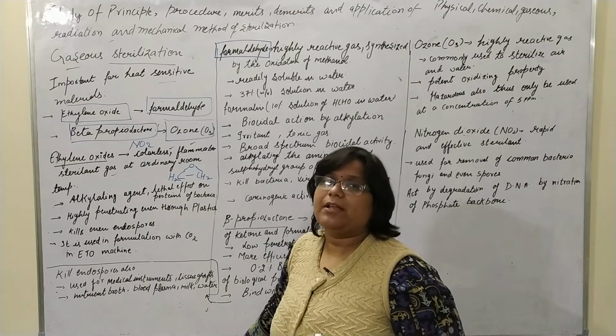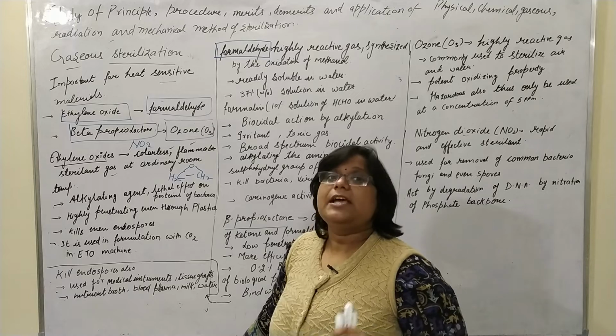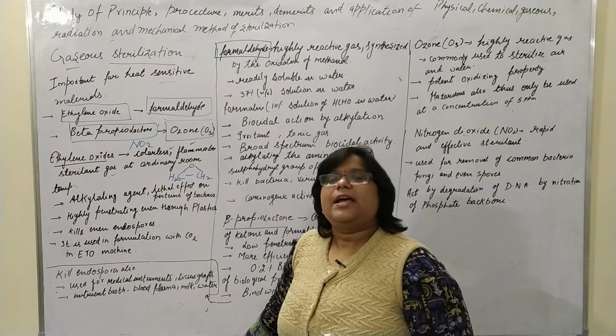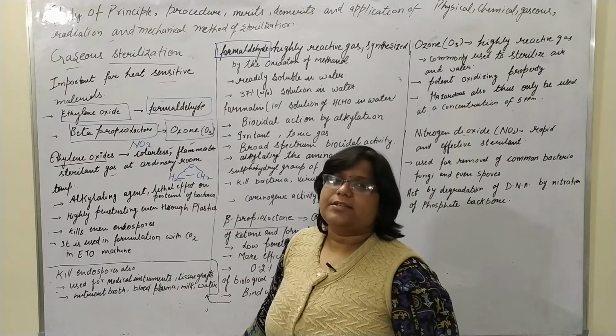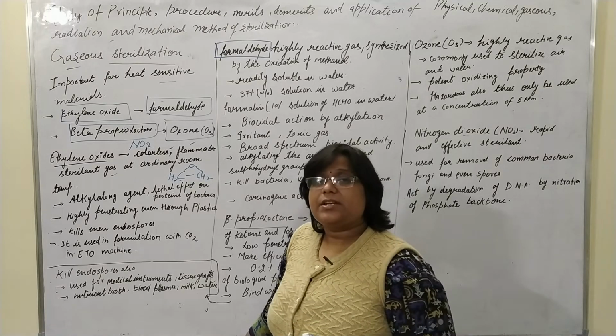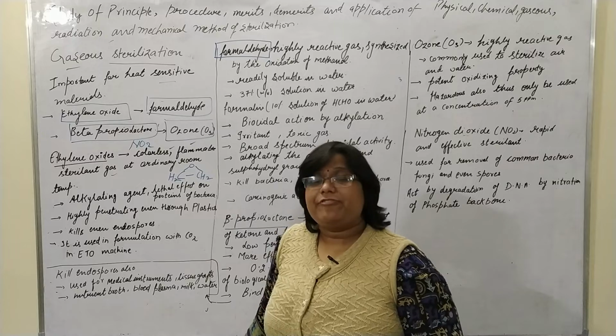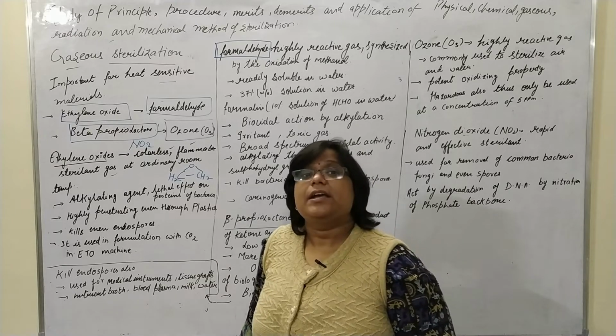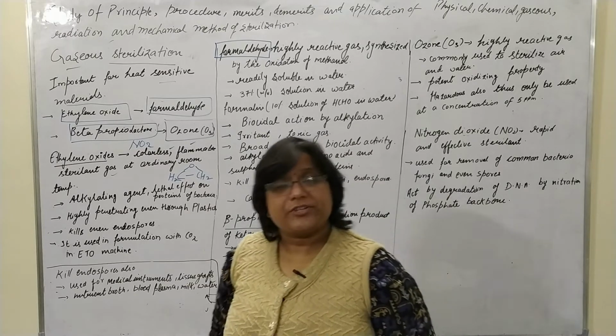It means that if the chemical used for sterilization is in the gaseous phase, it is known as gaseous sterilization. Gaseous sterilization is a more efficient sterilizing agent because gas has more penetration power.